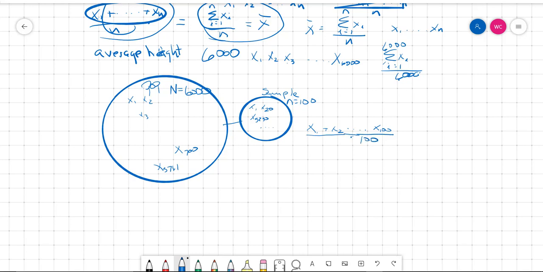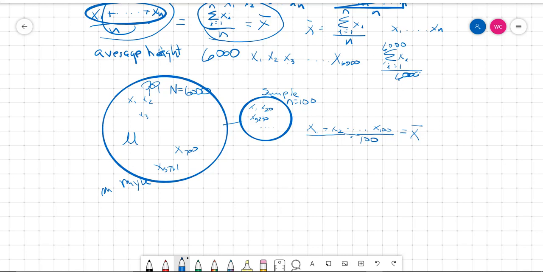So we're going to take the 100 people and calculate their mean, and we're going to call that x bar, like we said. But for the mean of the whole population, we use a different symbol. We use this symbol mu, which is a Greek M. Mu, M-Y-U.